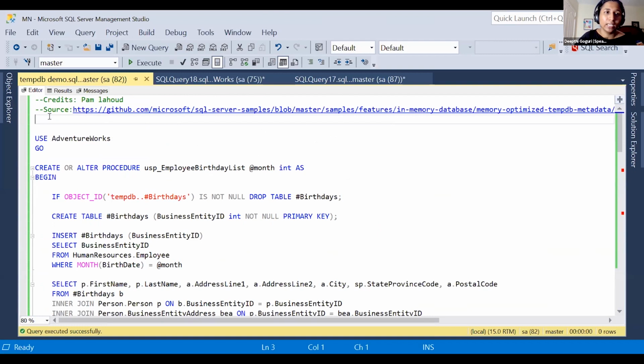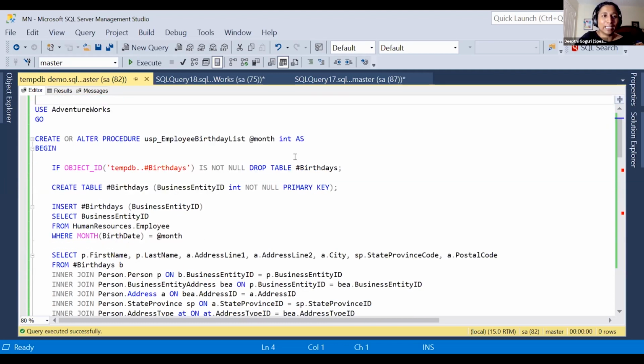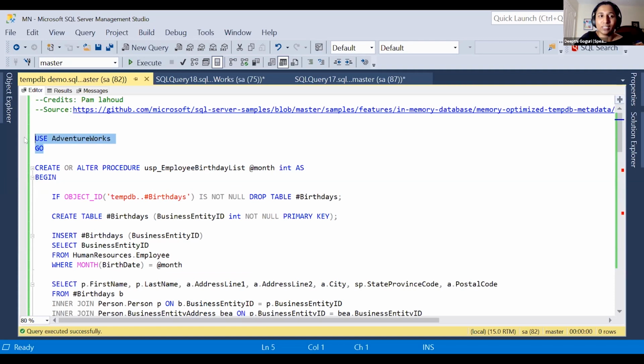So I am using Pam Lahoud's scripts. She generously accepted my request and told me I can freely use her scripts for my demo. So here I am. We are using the AdventureWorks 2016 database.